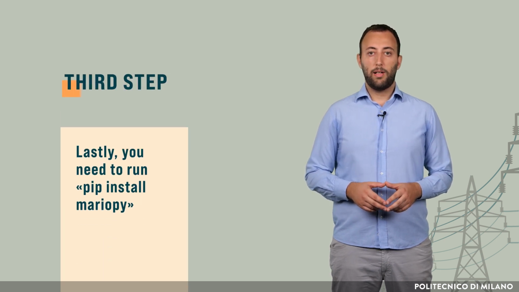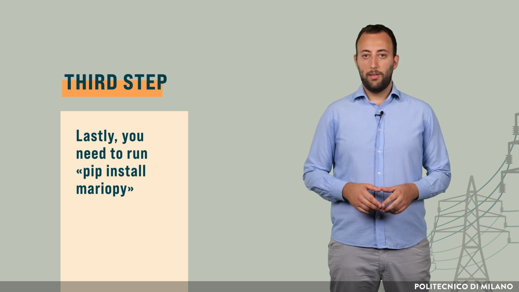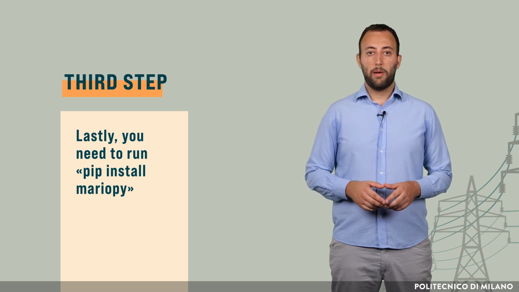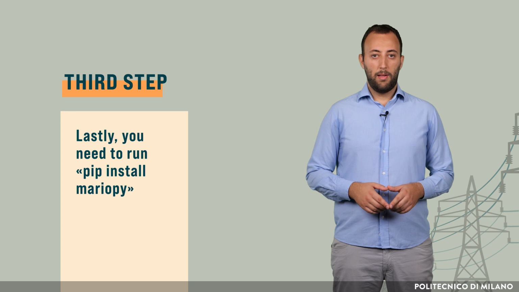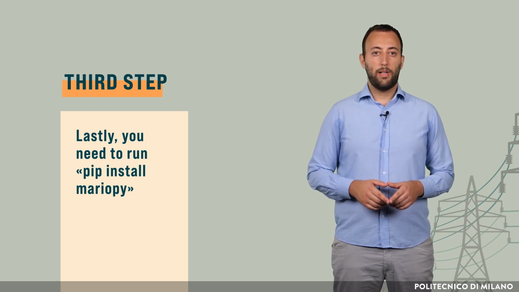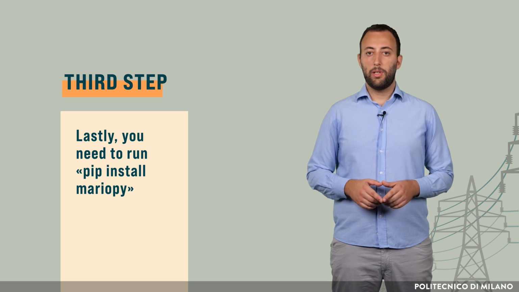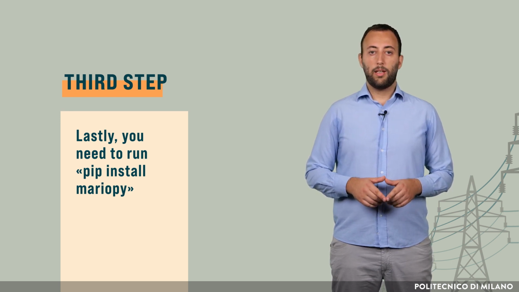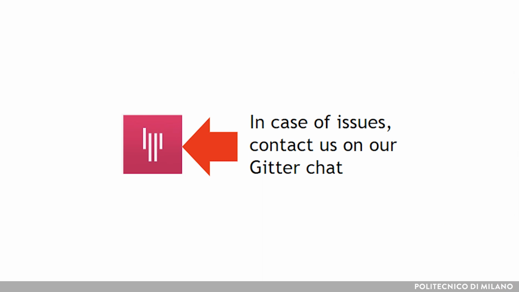Lastly, you need to run pip install mariopy to get Mario and all its minimum requirements installed automatically. Please note that some optional packages required for advanced functionalities will not be downloaded in this phase. In case of any issue, do not hesitate to get in contact with us via our dedicated Gitter chat. The link to that can be found in the home page of Mario online documentation.